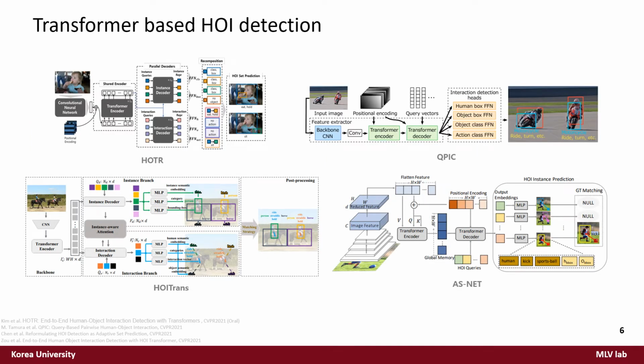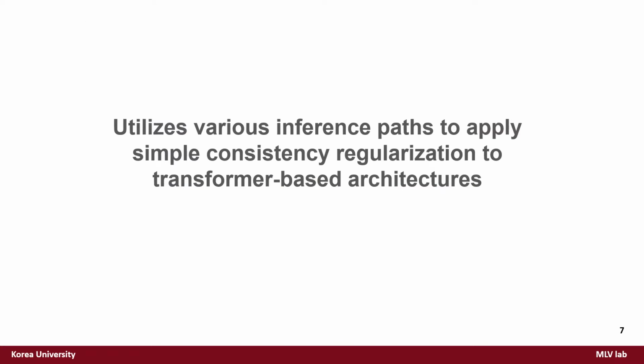Recently, HOI detection using a transformer-based architecture has been proposed. HOI transformers achieve state-of-the-art performance and fast inference speed by directly predicting the HOI elements at once. Motivated by those various inference passes of existing HOI detectors, we propose cross-path consistency, which utilizes various inference passes to apply simple consistency regularization to transformer-based architectures without additional data and inference time.